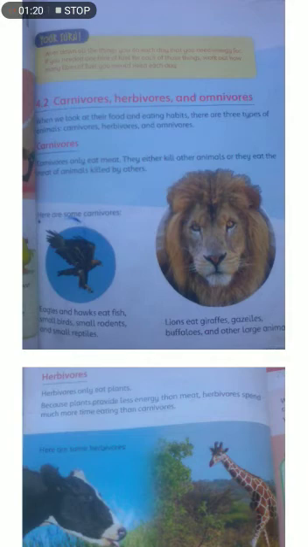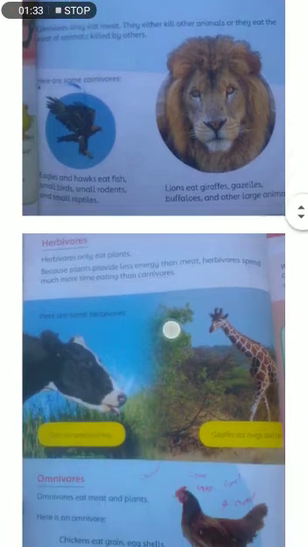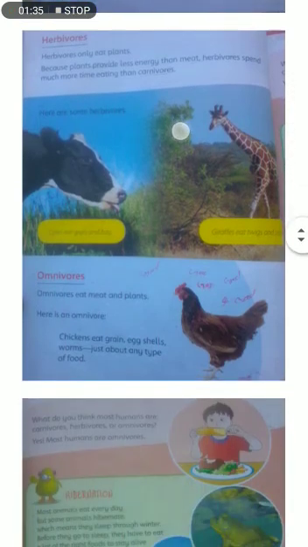Now look at these two pictures. Eagles and hawks eat fish, small birds, small rodents, and small reptiles. Lions eat giraffes, gazelles, buffaloes, and other large animals. Now look at the next one, herbivores. Herbivores are those animals that only eat plants. The animals that only eat plants we call herbivores.